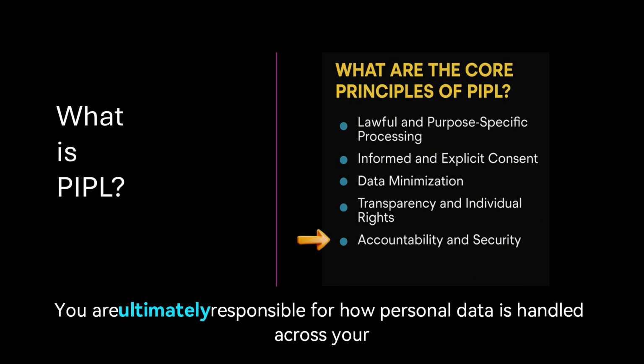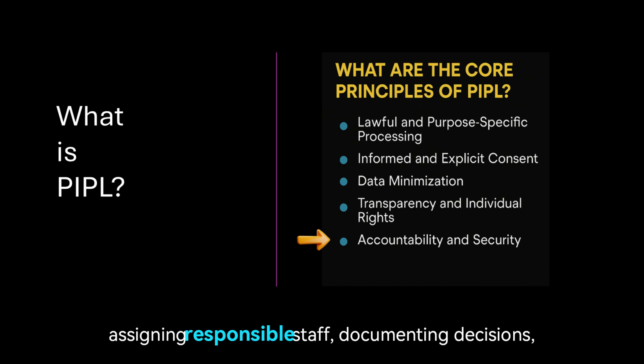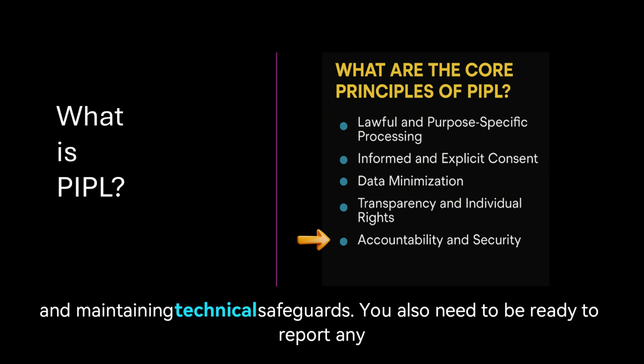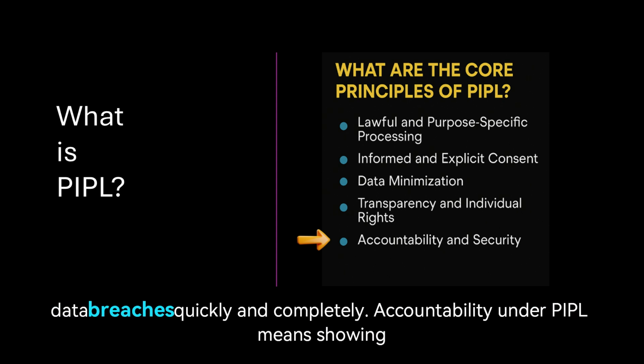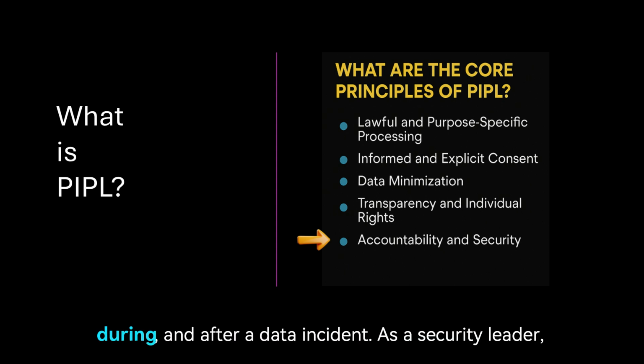You are ultimately responsible for how personal data is handled across your organization. That includes building internal policies, assigning responsible staff, documenting decisions, and maintaining technical safeguards. You also need to be ready to report any data breaches quickly and completely. Accountability under PIPL means showing that you took privacy seriously before, during, and after a data incident.